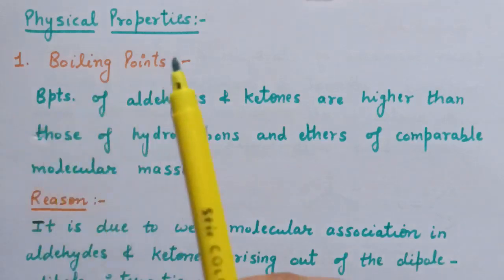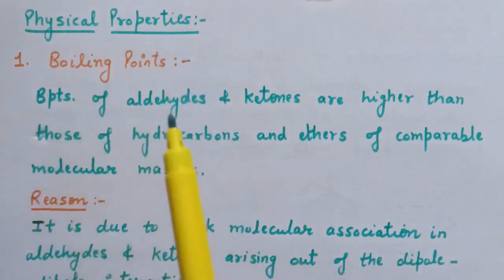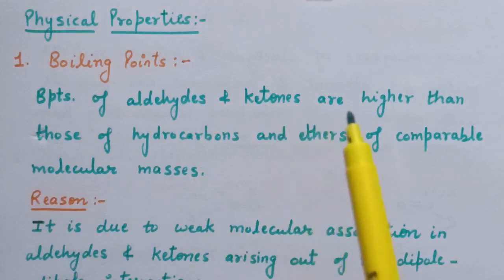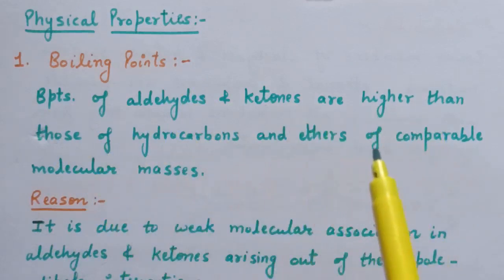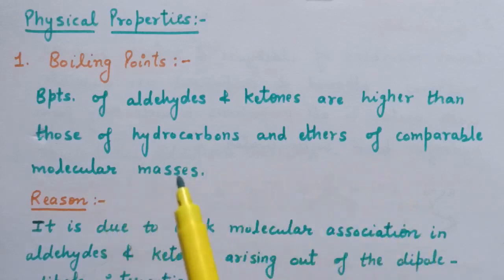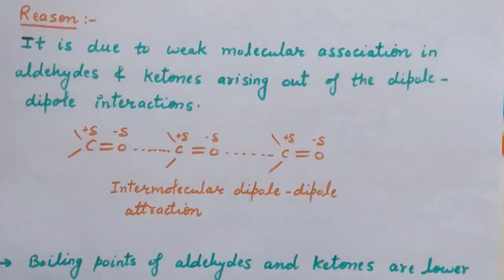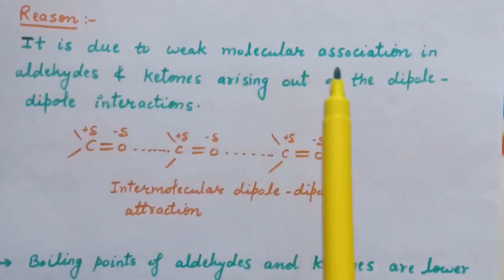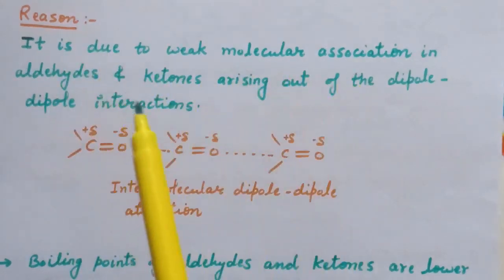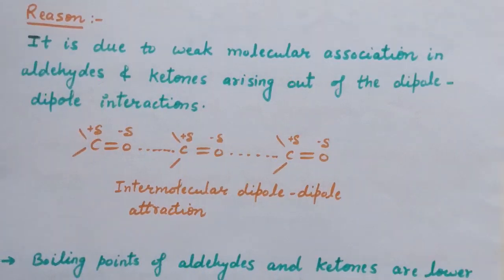First is boiling points. Boiling points of aldehydes and ketones are higher than those of hydrocarbons and ethers of comparable molecular masses. The reason is weak molecular association in aldehydes and ketones arising out of the dipole-dipole interaction.